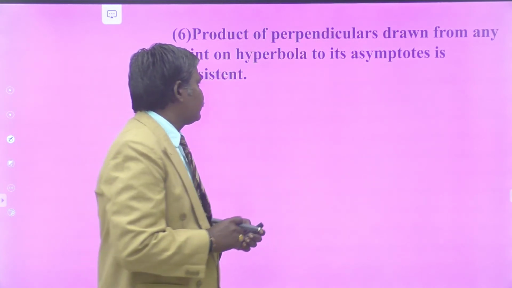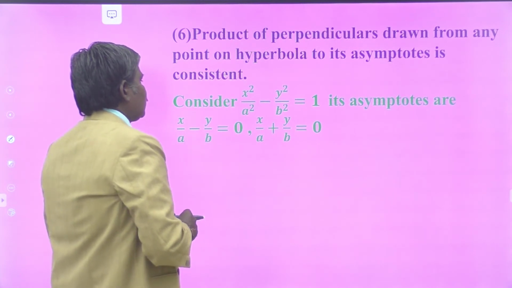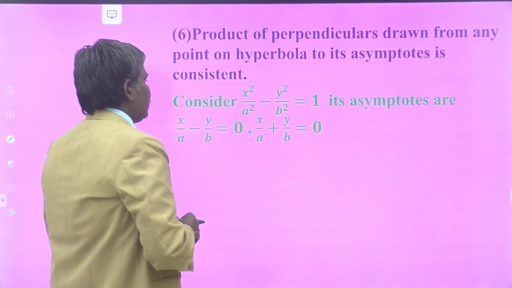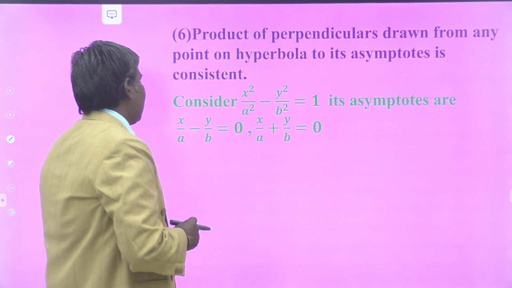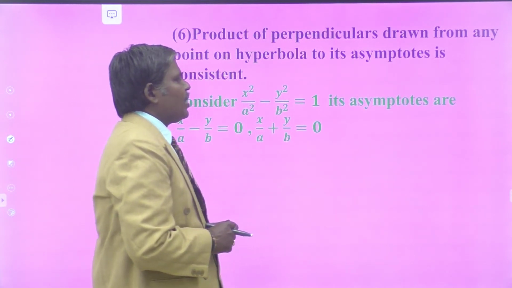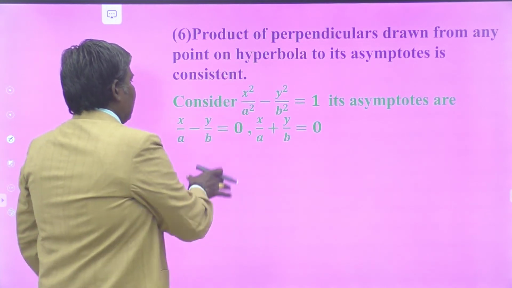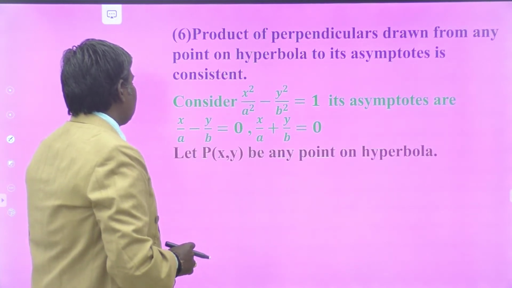That is the aim. So consider x square by a square minus y square by b square equal to 1. Its asymptotes are x by a minus y by b equal to 0 and x by a plus y by b equal to 0.